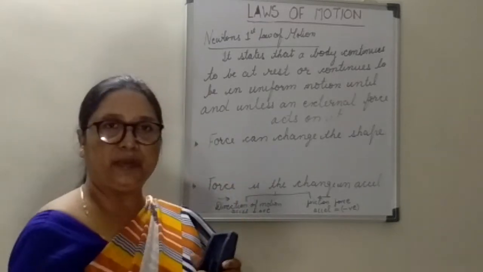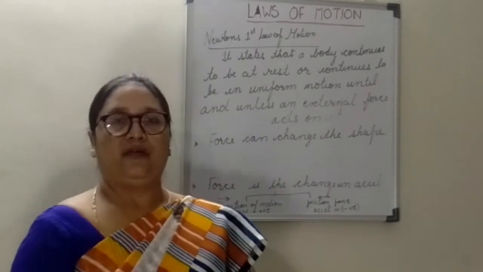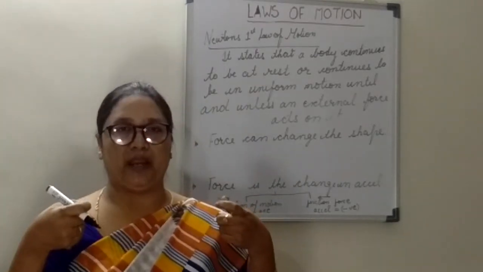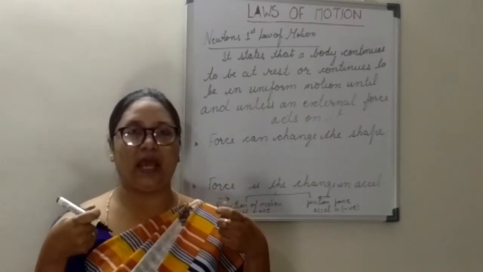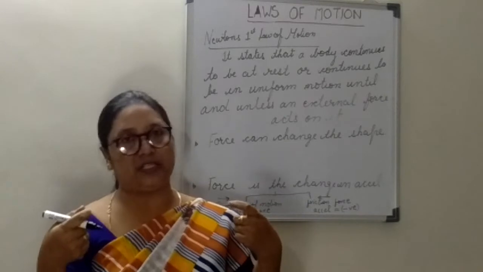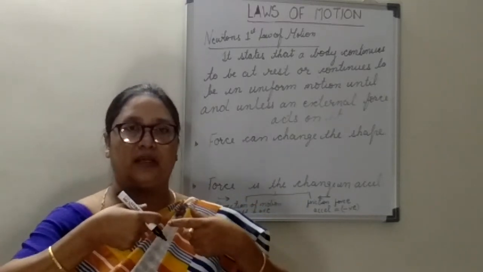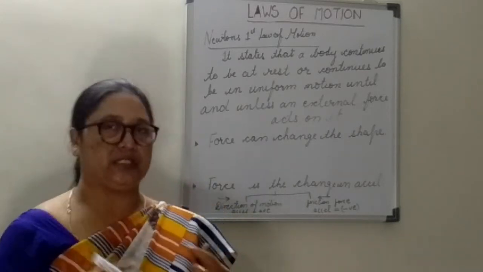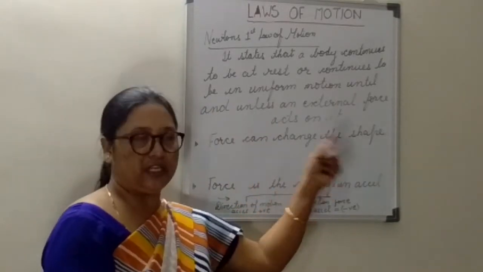Can you give any example? Okay. Take a rubber band. Stretch the rubber band. The rubber band is a solid. When you are stretching it, what will happen? The shape of the rubber band is changed. When you are applying force on a rubber band and you are stretching it, the shape of the rubber band will change. So we can say that force can also change the shape.